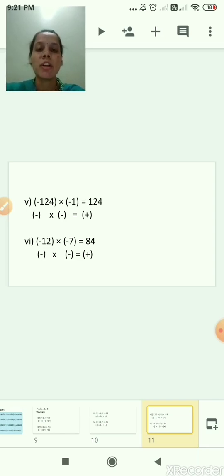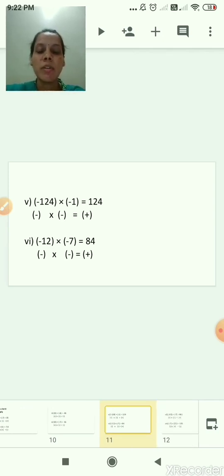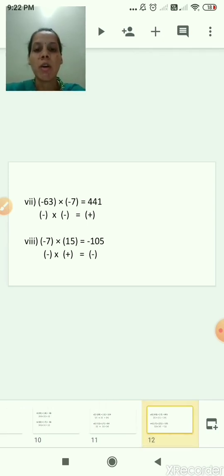So whatever product or answer you get, you will write down there plus, or if you are not writing the plus sign, that is also okay. So 12 sevens are 84, correct. So the answer is plus 84, or you can write down 84. I hope all of you understood all the 6 sums. Any doubt? No? Okay.